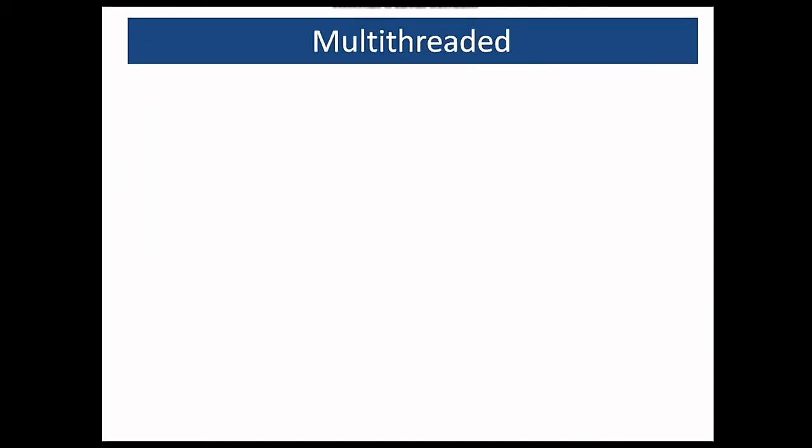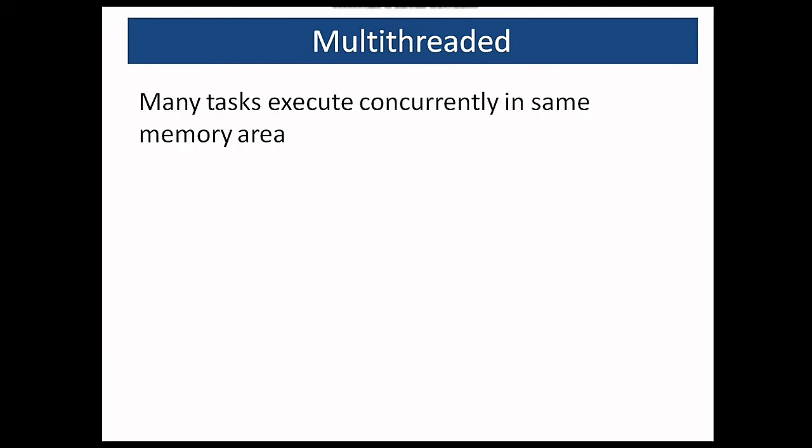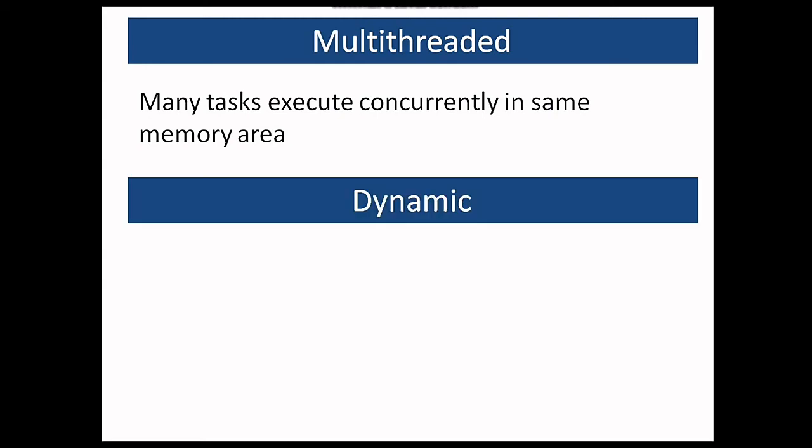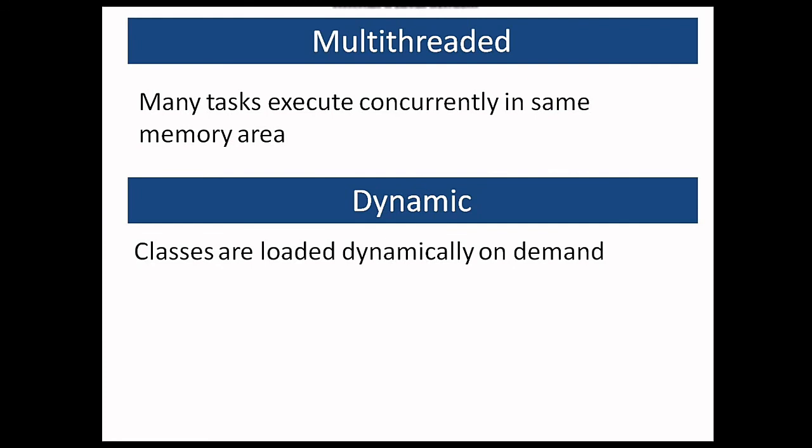Then Java is multi-threaded also. Multi-threading means multiple threads can run at the same time. So many tasks execute concurrently and they do not take separate memory areas. So this is a very important feature of Java in which you can run the tasks parallelly without taking extra memory. And then the last feature is that Java is dynamic. Dynamic means the classes are loaded on demand. So this does not create a lot of heavy loading in Java. We are going to see what is dynamic class loading going ahead, and each and every one of the features as we implement the programs.